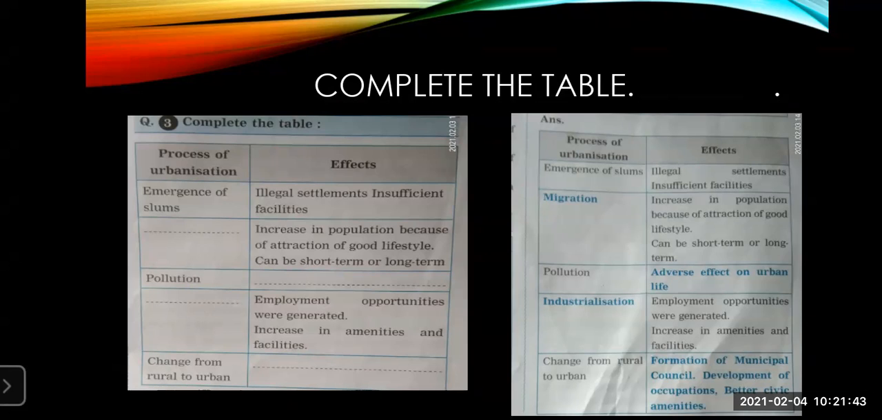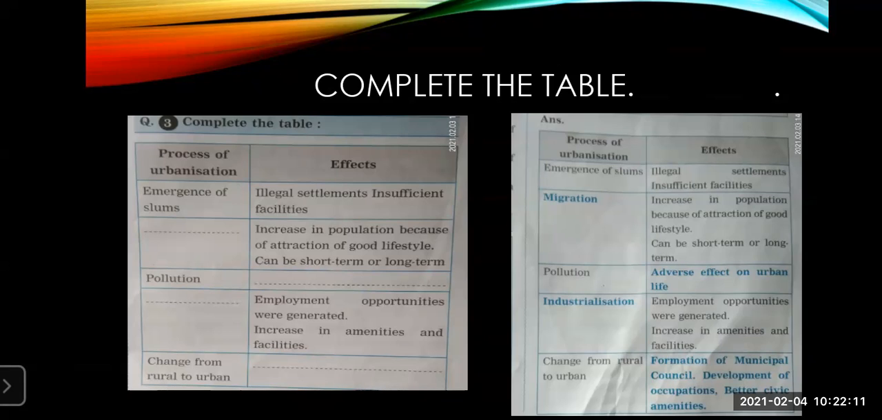So first we'll read the first slide. Process of urbanization and its effect. Emergence of slums. Because of the emergence of slums, what happens? Illegal settlement, insufficient facilities. What is the effect of it? Illegal settlements. Illegally, people are building their houses, and because of that, the space becomes congested. You must have seen this in slum areas.